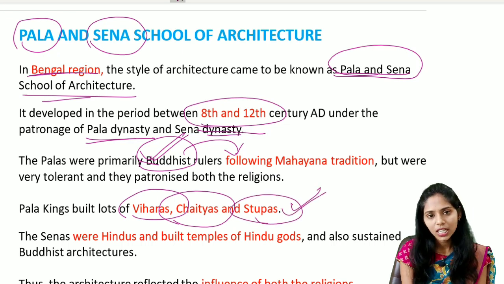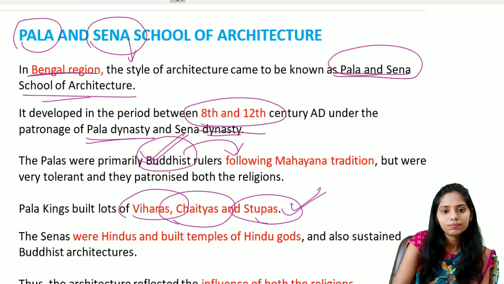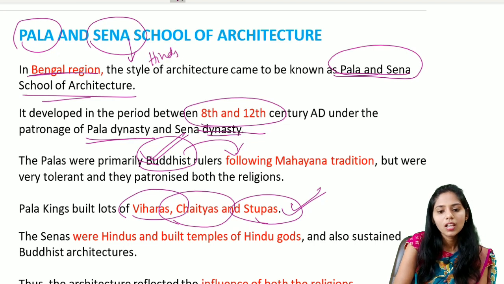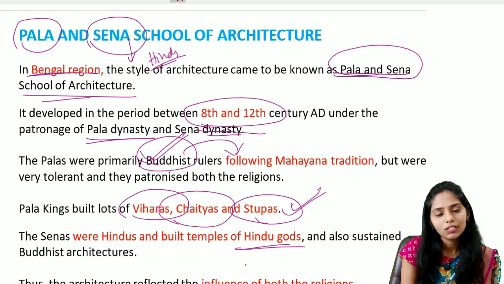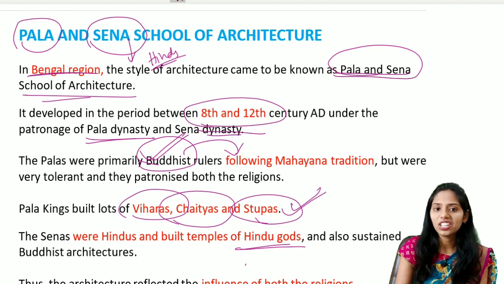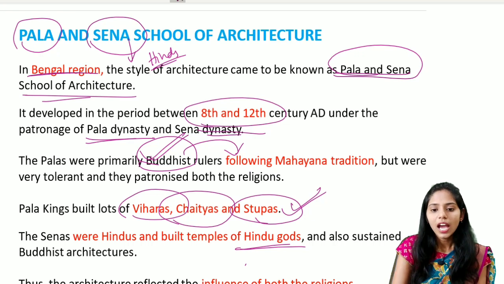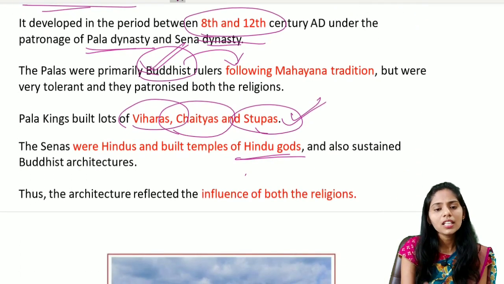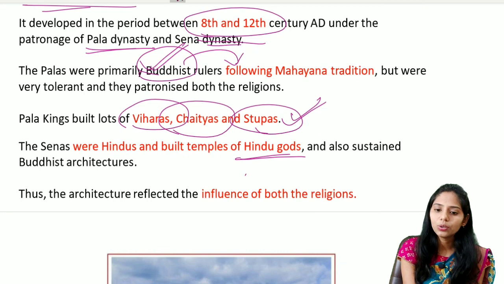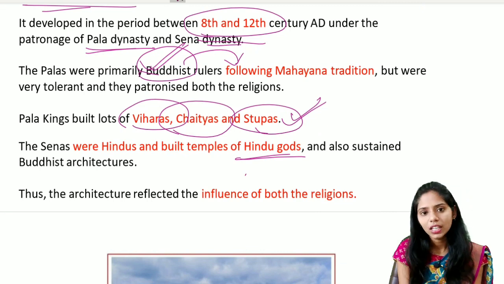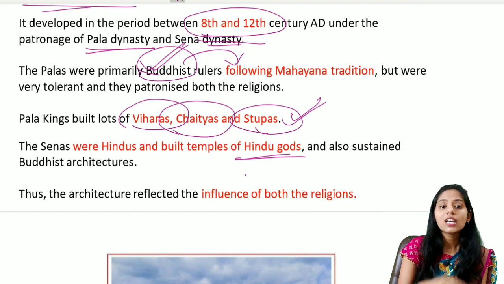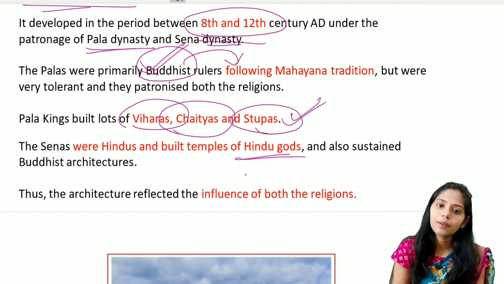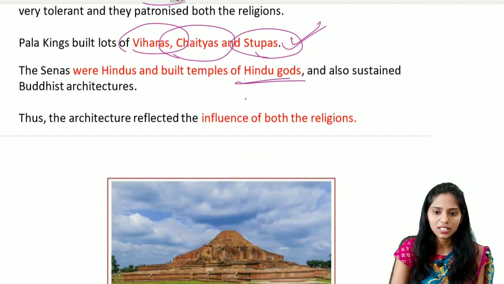If you see, the Senas were Hindus, and they started building temples of the Hindu gods. And also we saw there is a sustained Buddhist tradition in the Pala and the Sena dynasty. The architecture reflected both Hinduism and Buddhism, and we see an influence of both religions in the temple architecture developed during the Pala and the Sena dynasty.